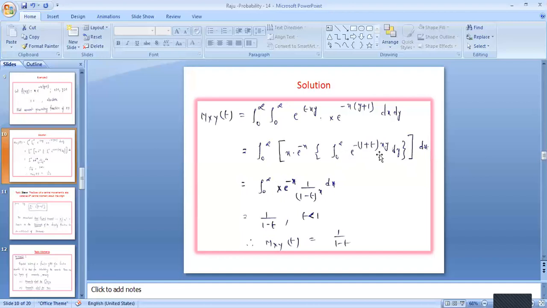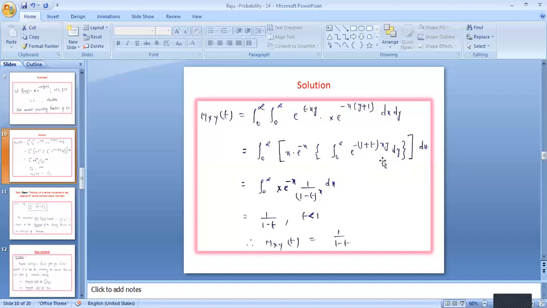So apply the limits for this with respect to y. This is the common, this is the constant value. So therefore e power minus constant value is downside, that is 1 by 1 minus t into x, because we are integrating with respect to y. So that is the reason this total value is constant, so 1 by 1 minus tx is the constant value, and the remaining is only e power minus y of dy, 0 to infinity.